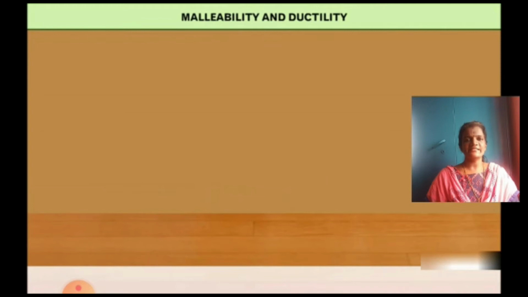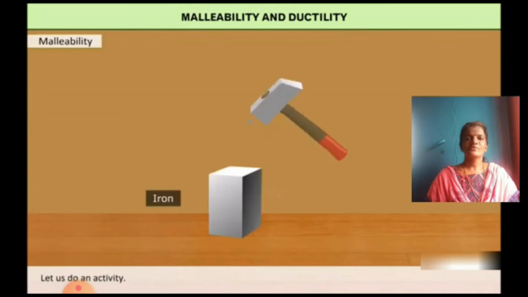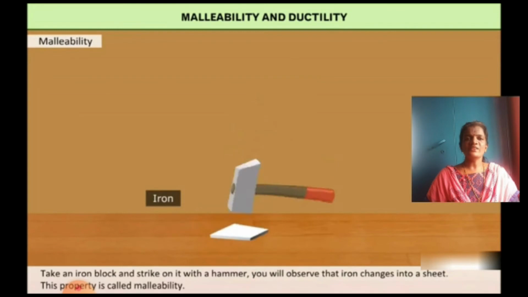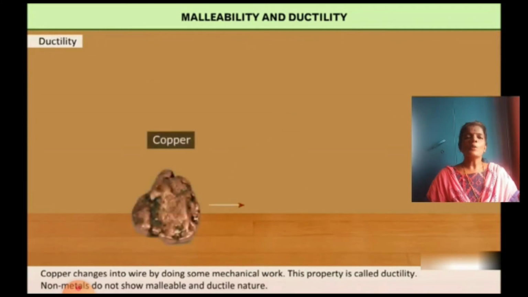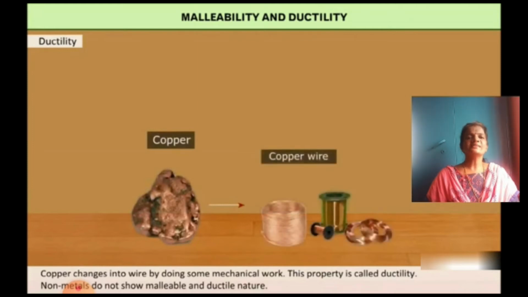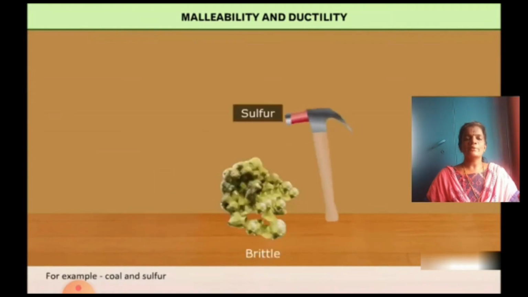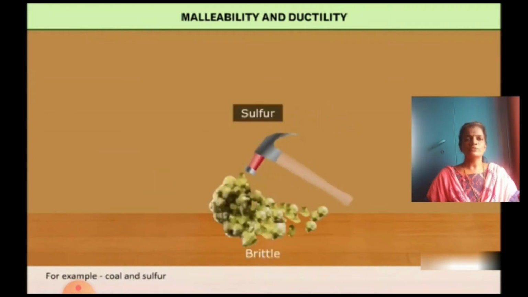Malleability and ductility. Metals are malleable and ductile in nature. Let us do an activity. Take an iron block and strike on it with a hammer. You will observe that the iron changes into sheet. This property is called malleability. Copper changes into wires by doing some mechanical work. This property is called ductility. Non-metals do not show malleable and ductile nature. For example, sulfur and coal.